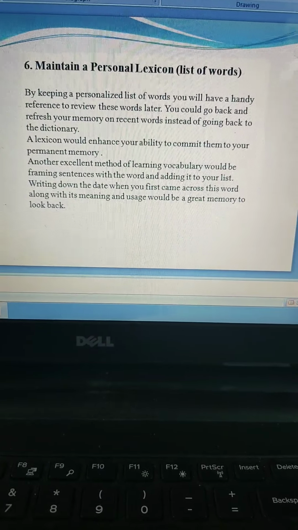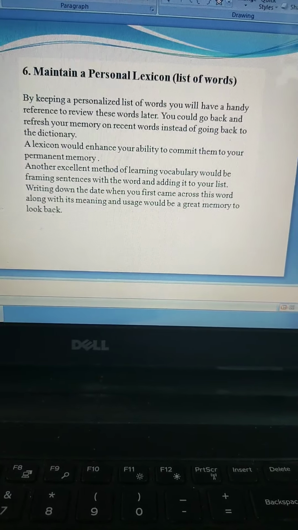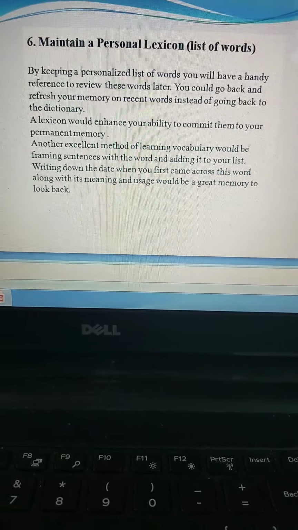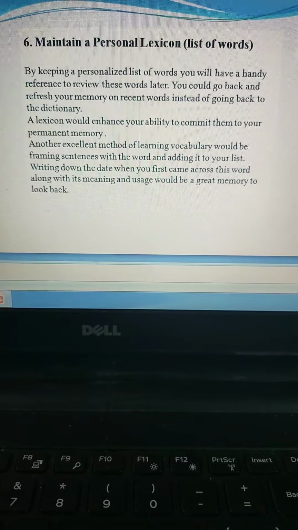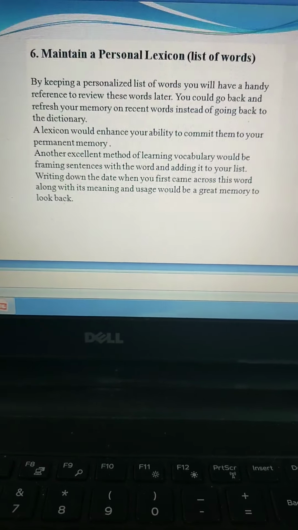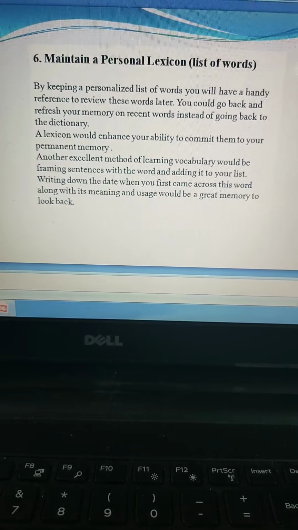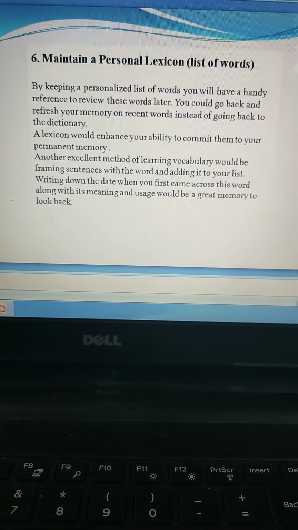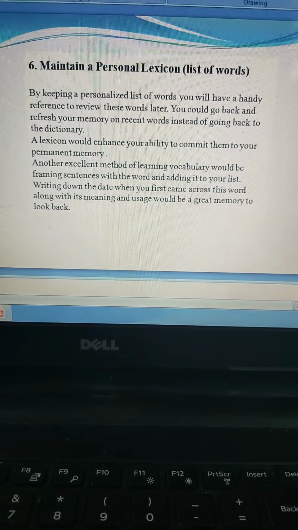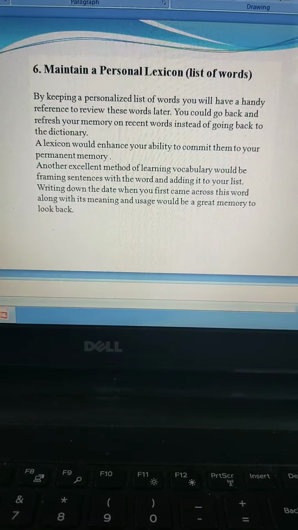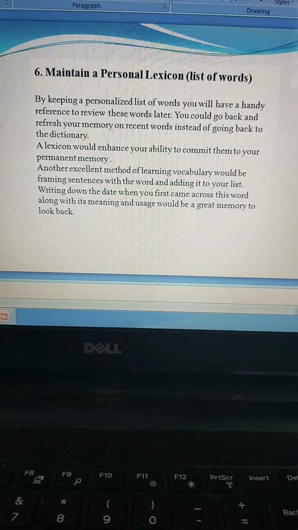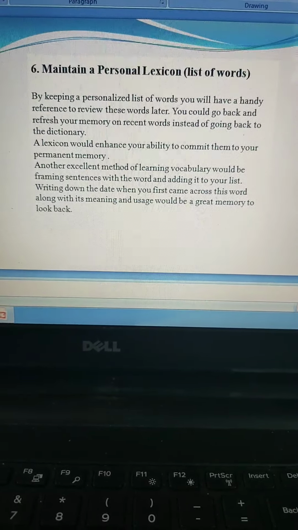Now coming to the sixth step of improving your vocabulary: maintain a personal lexicon. As I said, lexicon is a list of words. Lexicon is also a one word substitute, guys, for a list of words or a group of words. Now, keeping a personalized list of words will always be very handy. When you have a list of words that you have learned every day, you've made a list, you've written it in a book, or you've saved it on your computer, you don't really have to look at the dictionary every time you want to know the meaning of that word. Just going back to your list of words would help you, because you've written the word, you've written the meaning, you've written its usage, its root. There's so much information that you have taken down when you learn the new word.